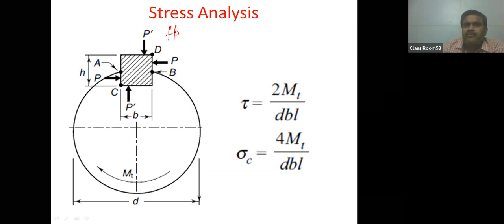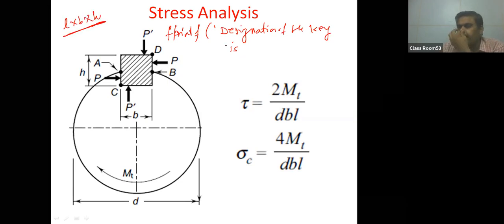एक चीज ये लिख सकते हैं हम, fprintf, comma, designation of the key is. हमें ये लिखना है L क्रॉस B क्रॉस H, आउटपुट में ये आना चाहिए, मतलब L की वैल्यू, B की वैल्यू, H की वैल्यू। तो हम क्या लिखेंगे? %d क्रॉस %d क्रॉस %d, 3 times, one %d for L, one for B, one for H. So each %d cross %d cross %d, this comma closed, one more comma, then the variables.